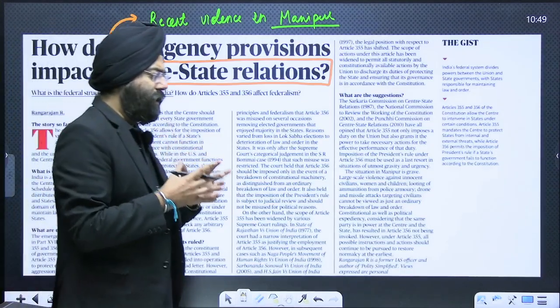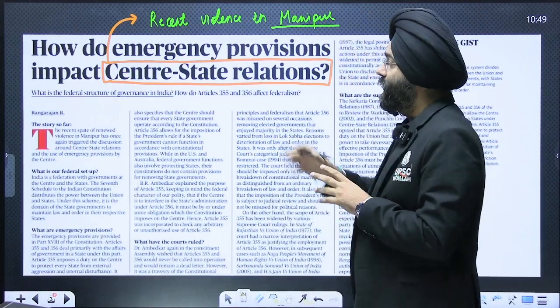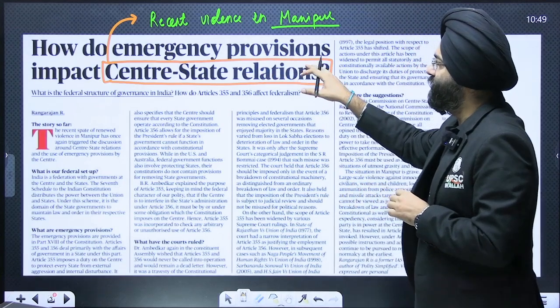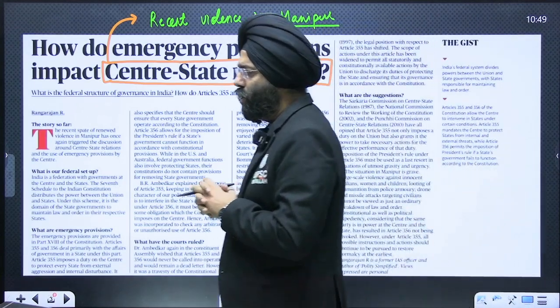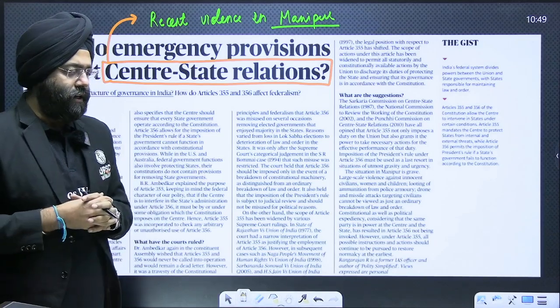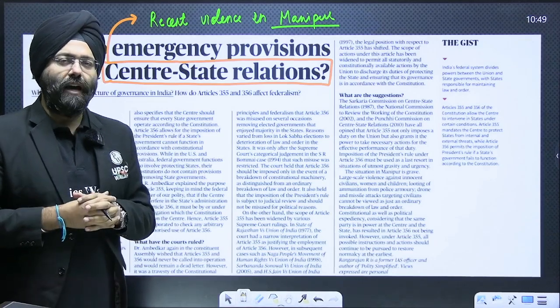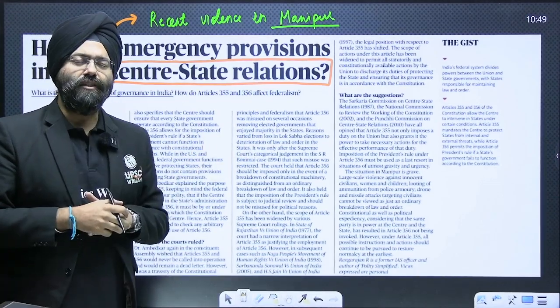Okay, this particular article was mentioned in the Hindu. Now this deals with how do emergency provisions impact the center-state relationships. Now this has been in light because of the violence that is taking place in the state of Manipur and what action can be taken from the part of the central government. So that is why this article has been there in the Hindu.